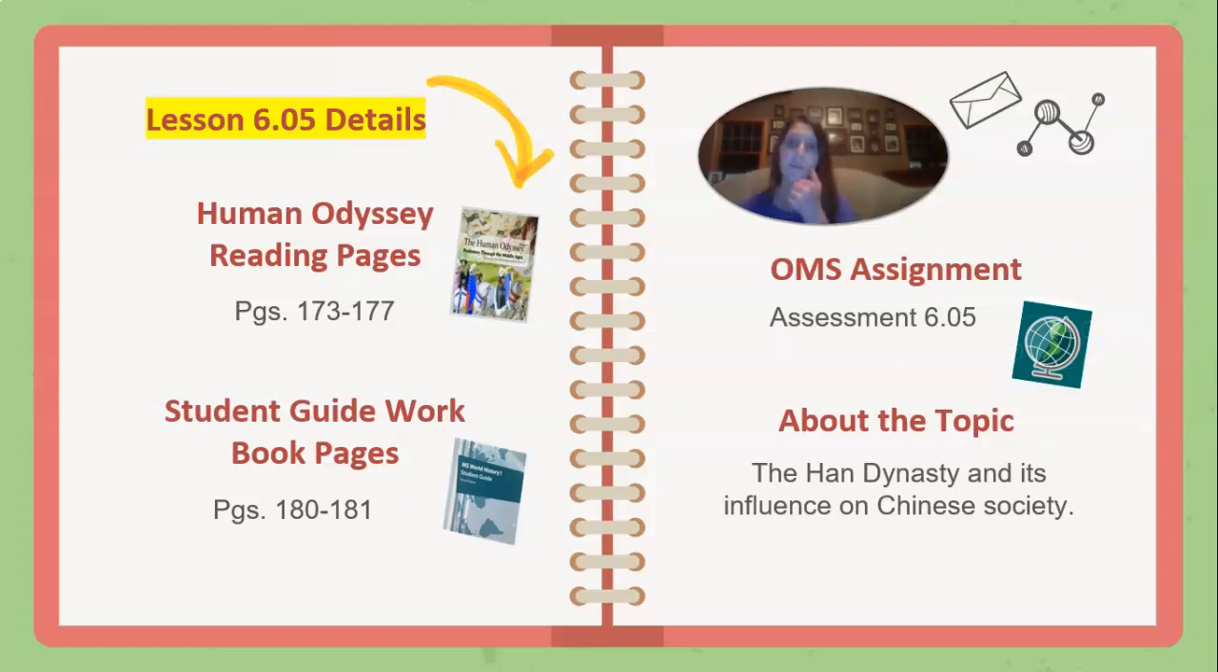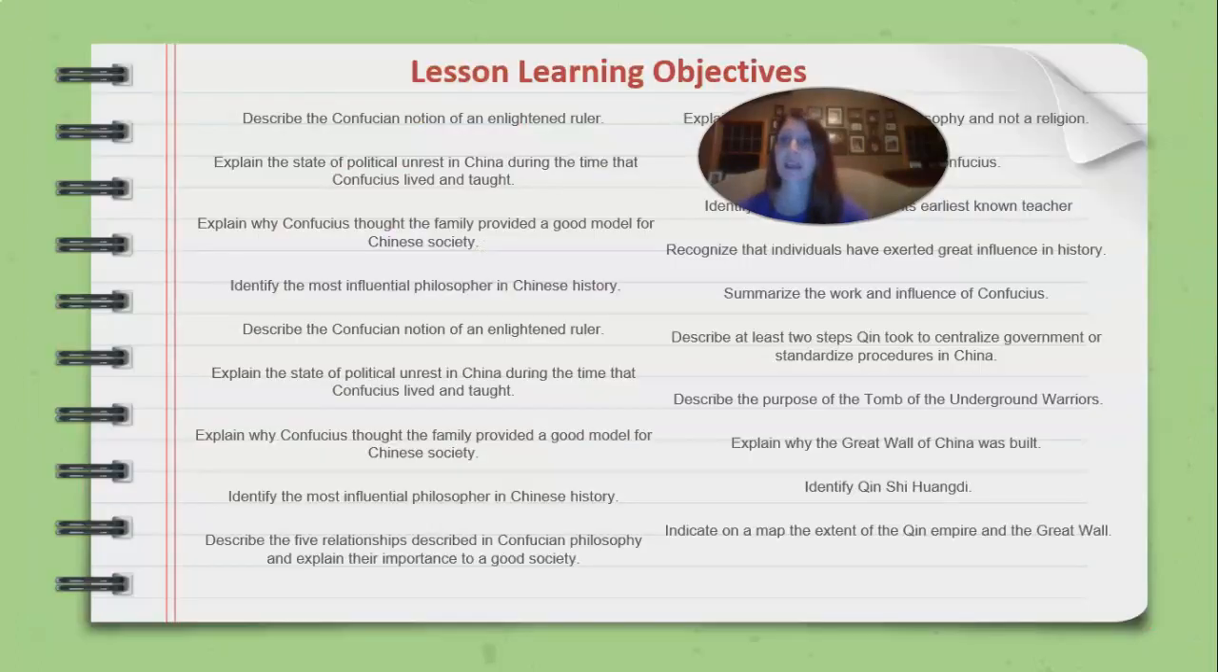And then you have your student guide workbook pages 180 to 181. There's not much in there today. We'll talk about that later in this flip video lesson. The OMS assignment is assessment 6.05, and then about the topic, the Han Dynasty and its influence on Chinese society.